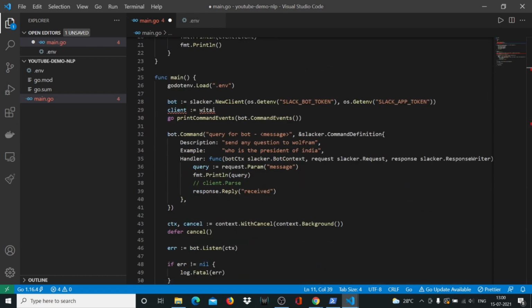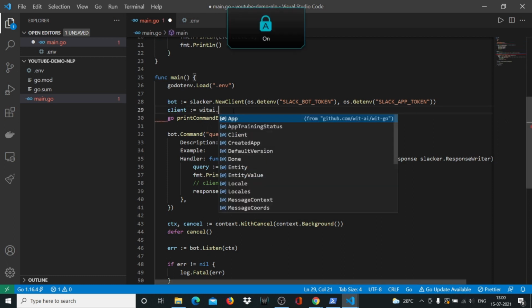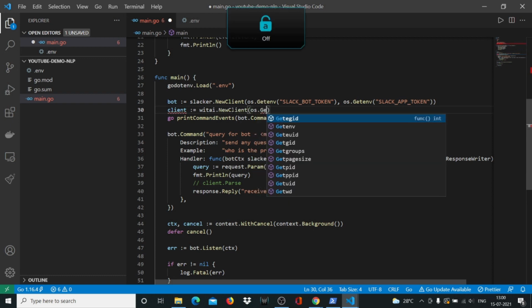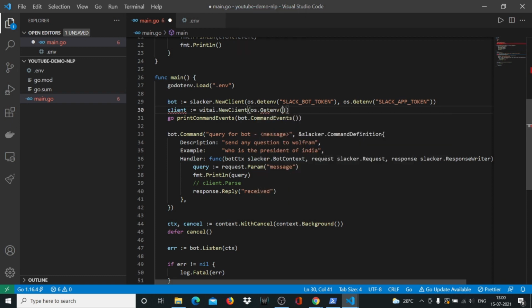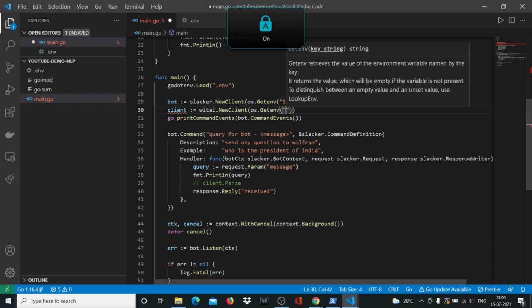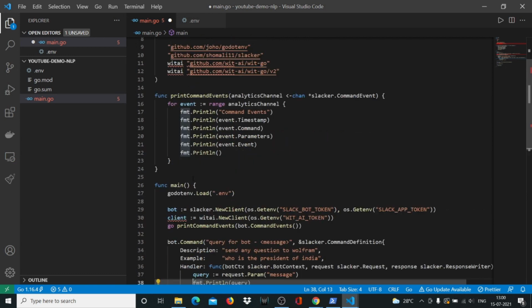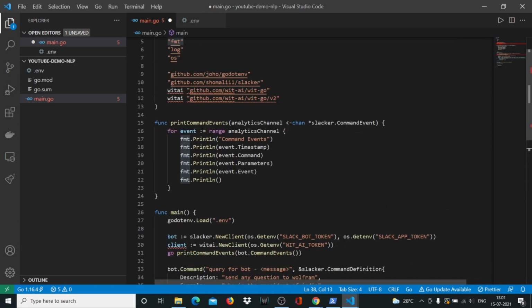So coming back here, we'll say Wit.Ai dot new client. We'll say os dot get environment and Wit.Ai token.